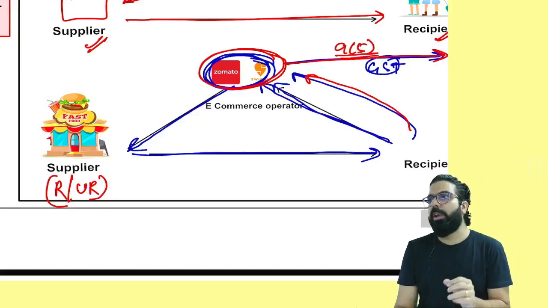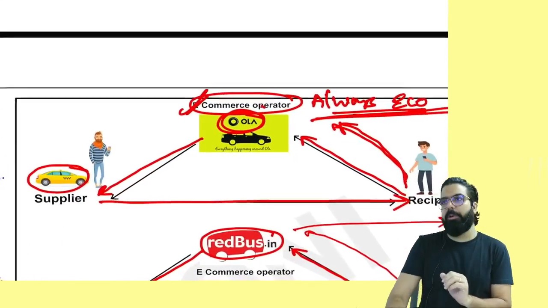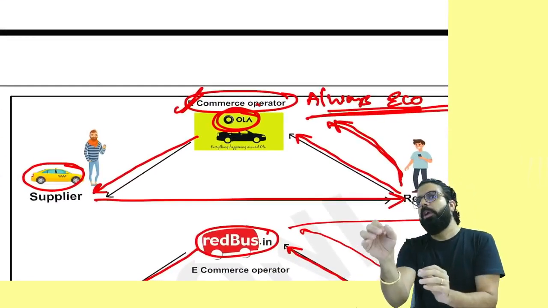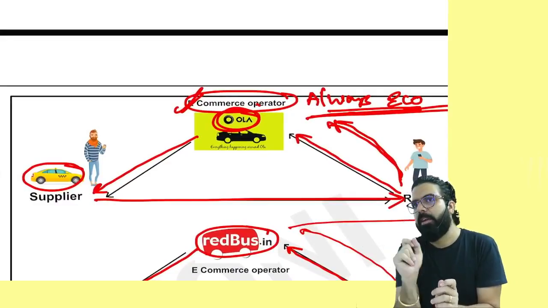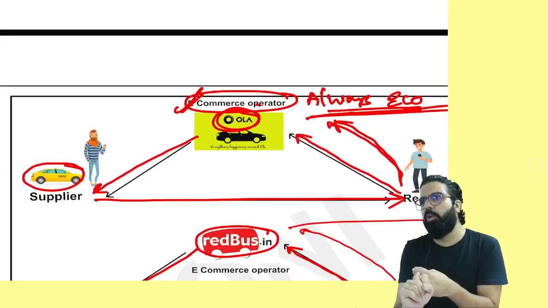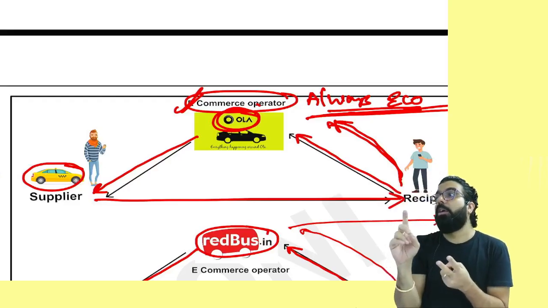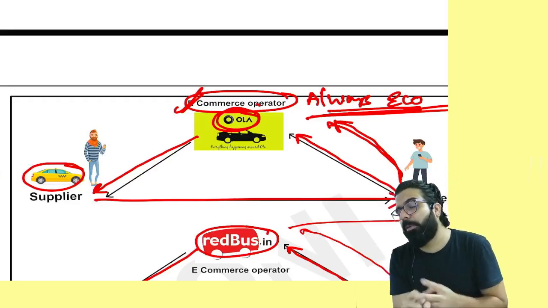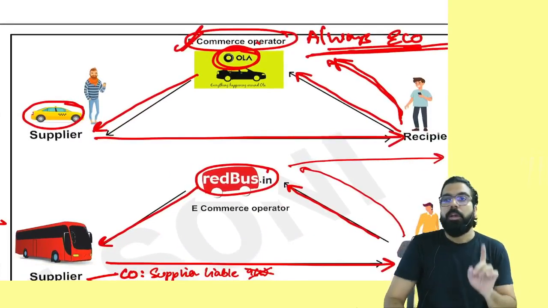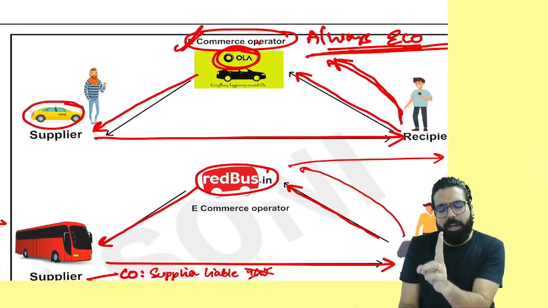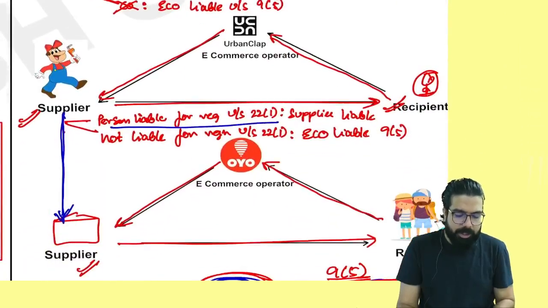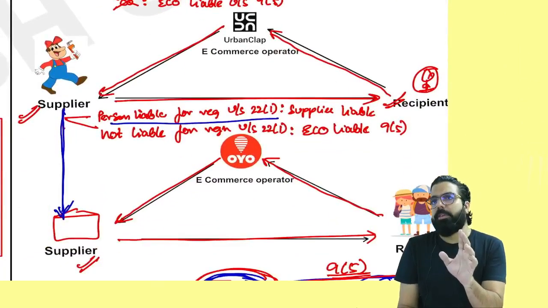Is my point clear to all? Everyone, I want to repeat with you guys. Tell me one thing. In case of transportation of passenger by radio taxi, maxi cab, etc., who will pay? Always e-commerce. Secondly, if transportation through bus is there, then if it is a company, company will pay. Not a company, e-commerce.